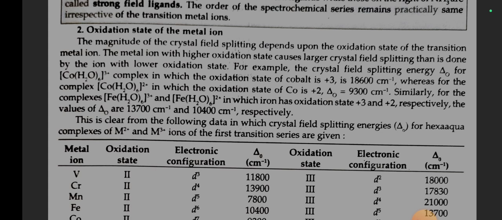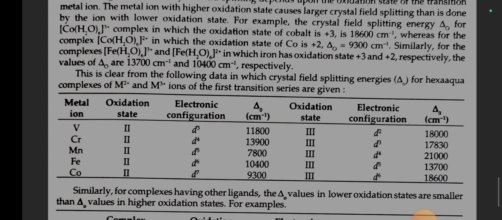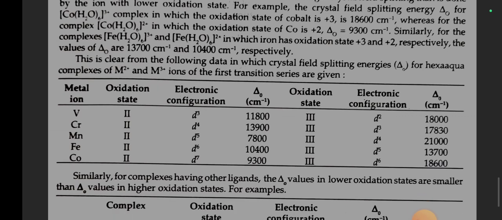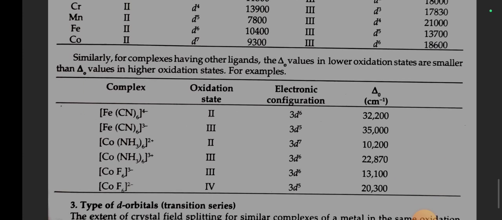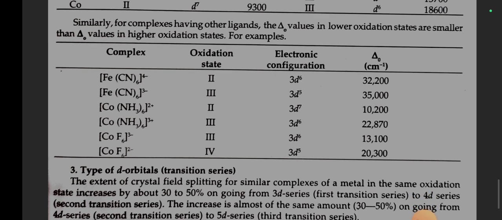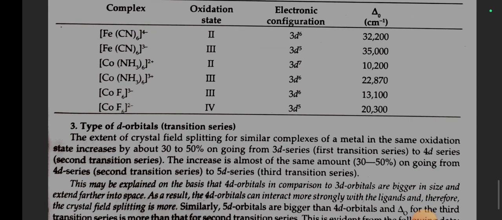Similarly, for the complexes Fe(H2O)6 3+ and Fe(H2O)6 2+, in which iron has oxidation state +3 and +2 respectively, the values of delta O are 13,700 cm inverse and 10,400 cm inverse respectively. This is clear from the following data, in which crystal field splitting energies for hexaaqua complexes of M2+ and M3+ ions of the first transition series are given. Similarly, for complexes having other ligands, the delta O values in lower oxidation states are smaller than delta O values in higher oxidation states, for example.